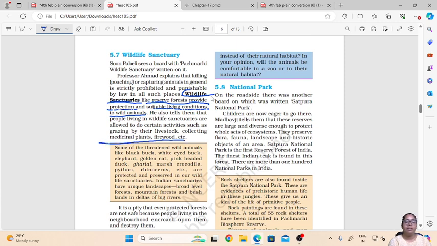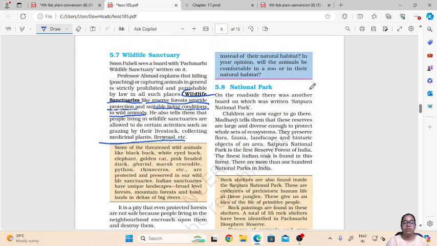So in wildlife sanctuaries, the plants and animals are protected, and the tribals who are living in that area are also allowed to live with the animals over there. They are also allowed to graze their livestock and collect medicinal plants, and they have some access to the forest also. So this is about wildlife sanctuaries.